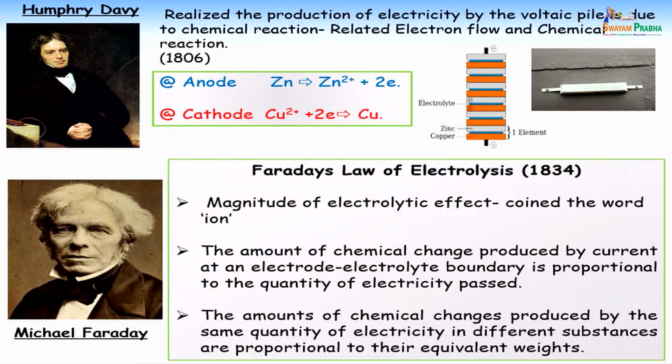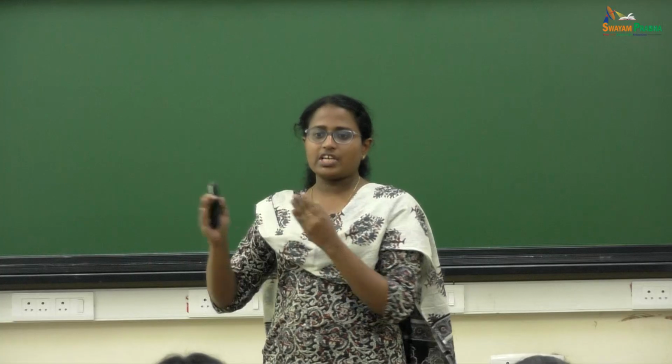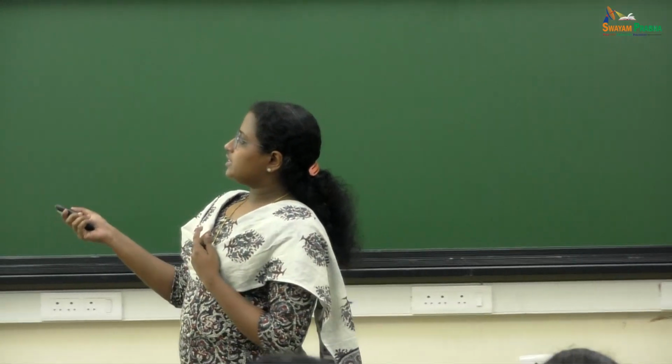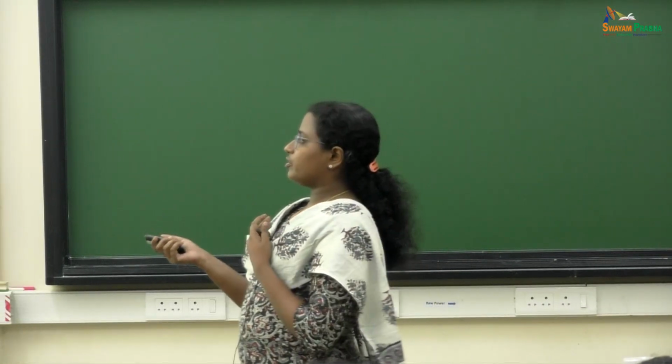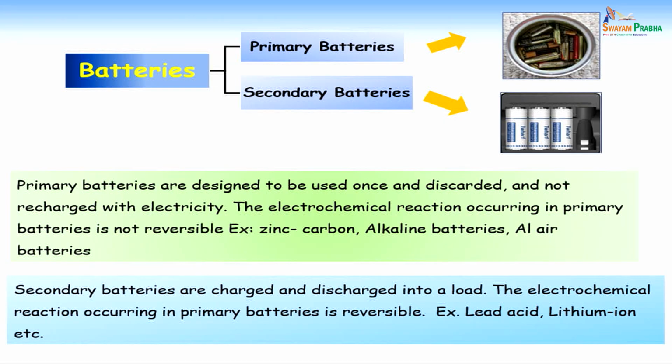So with this small introduction, because of the time limitation, I am going into different energy storage systems. In between the discussion, I will give some fundamentals of electrochemistry. We have different energy storage systems. We can broadly classify them into batteries, fuel cells, as well as capacitors. Okay, so batteries. There are two types of batteries, primary and secondary batteries.